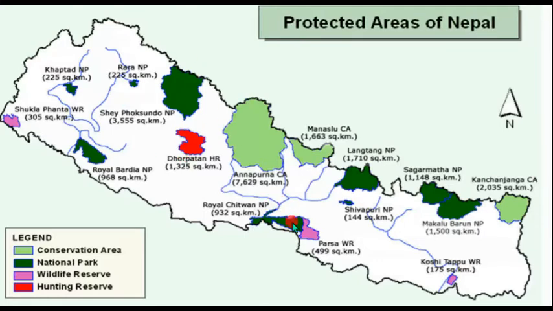Dear students, here you can see the map of Nepal showing the protected areas of Nepal. Protected areas are classified as conservation area, national park, wildlife reserve, and hunting reserve. Some of the protected areas are located in the Tarai region of Nepal, some are in the hilly region, and some are in the mountain region of Nepal.